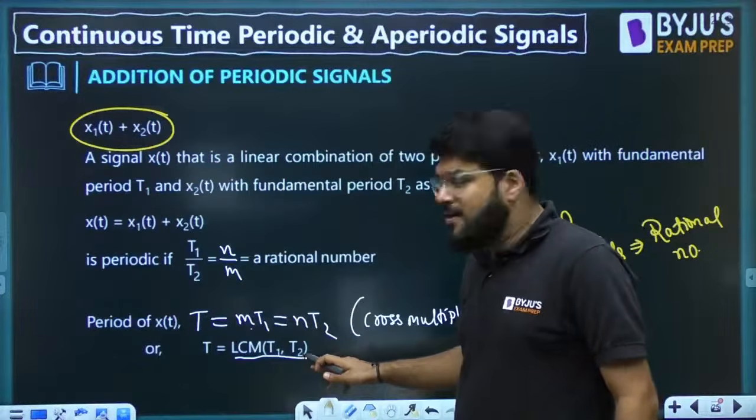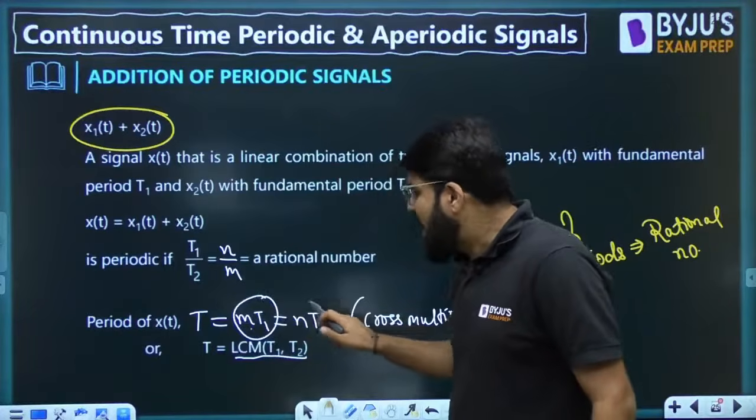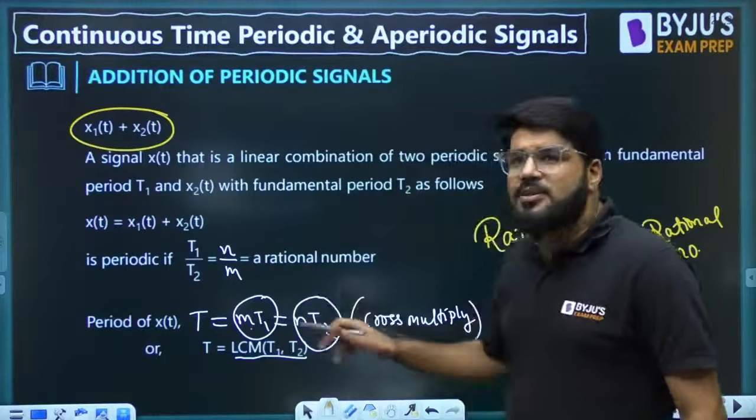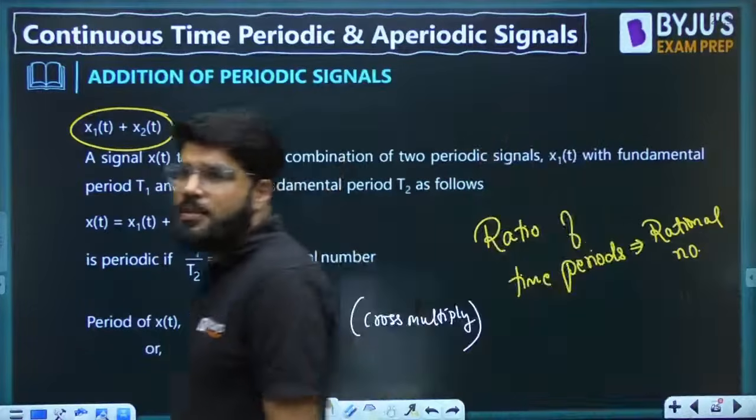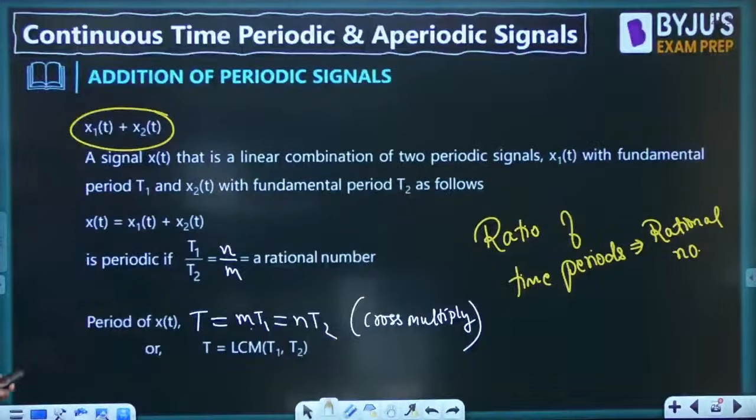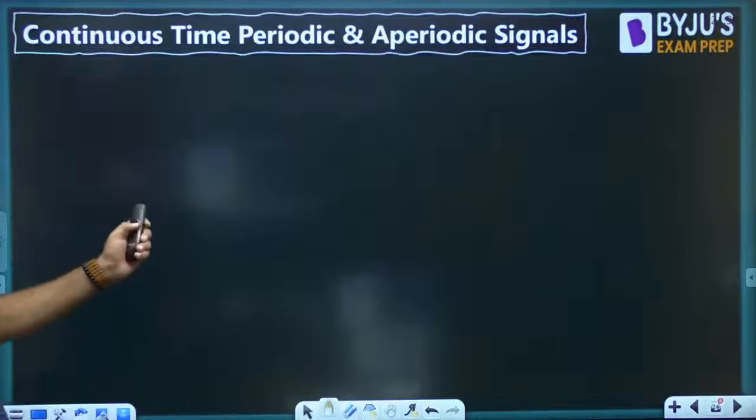Did you understand? The time period is a multiple of T1 as well as a multiple of T2. That is why it is the common multiple. And the fundamental time period means the lowest common multiple. So that is also another method. Well, this is the complete explanation of the addition of periodic signals.